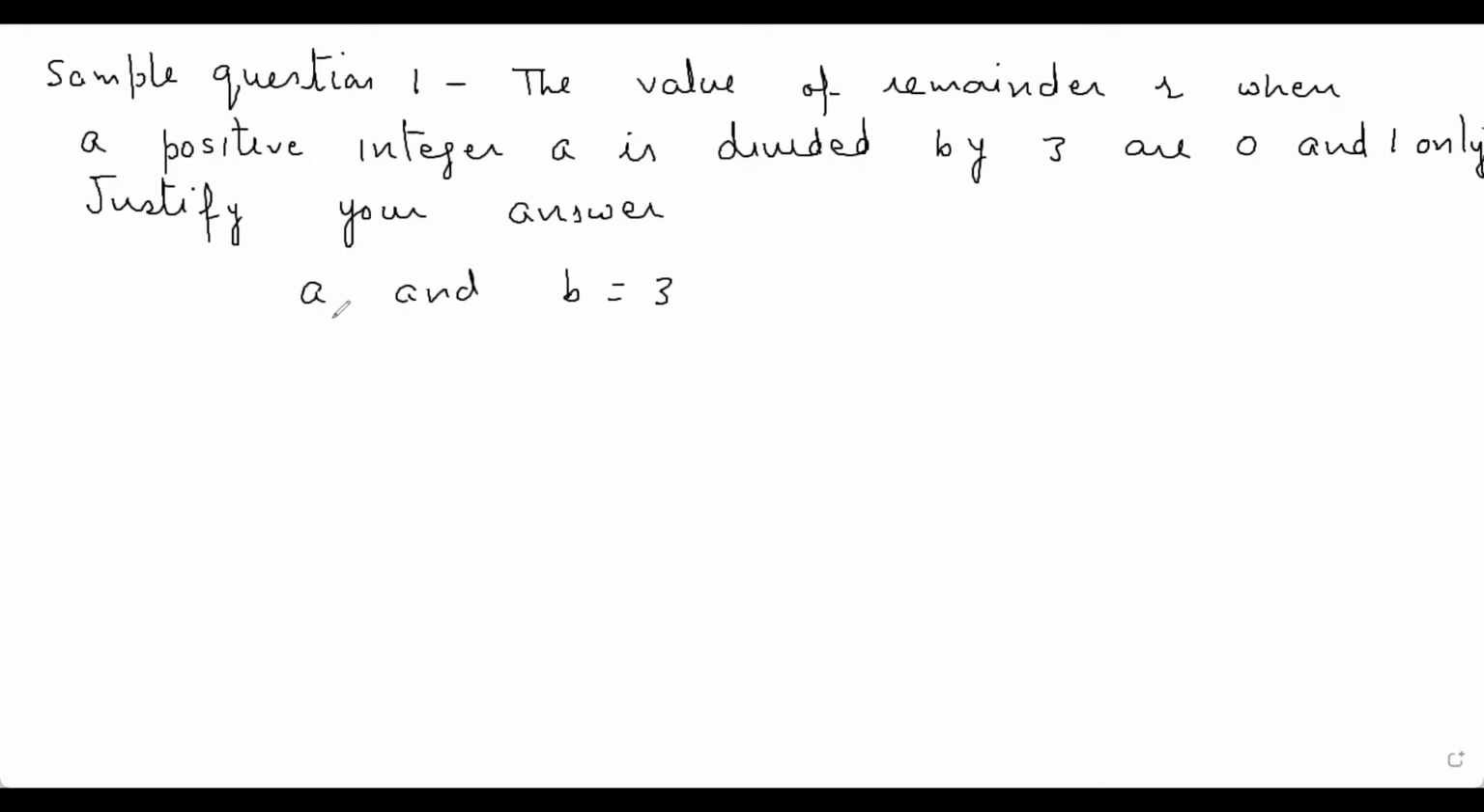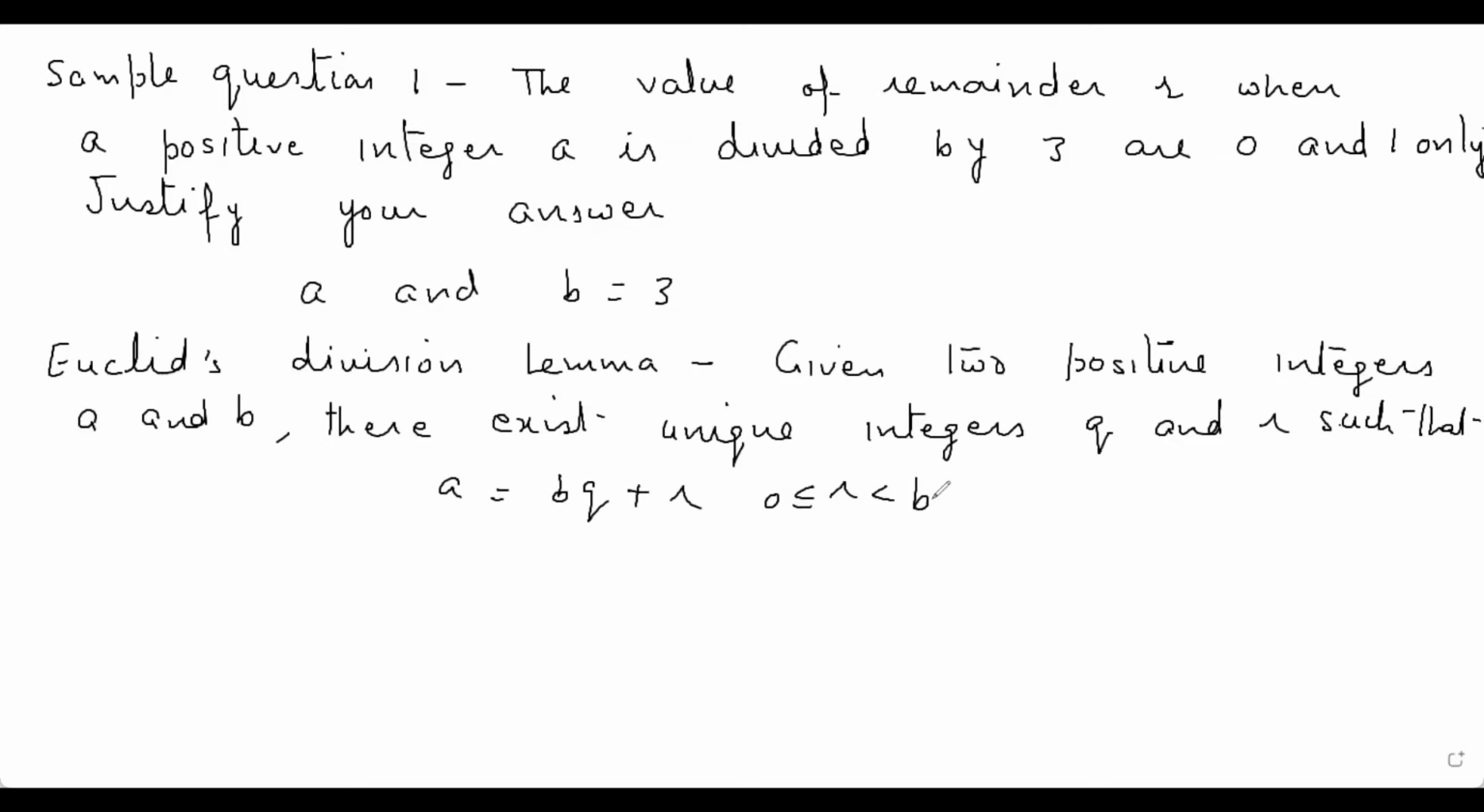Now we have two positive numbers a and b is equal to 3. And we know Euclid division lemma. Given two positive integers a and b, there exist unique integers q and r satisfying a is equal to bq plus r. r lies between 0 and b. I'll write here Euclid division lemma. Given two positive integers a and b, there exist unique integers q and r such that a is equal to bq plus r. r lies between 0 and b.